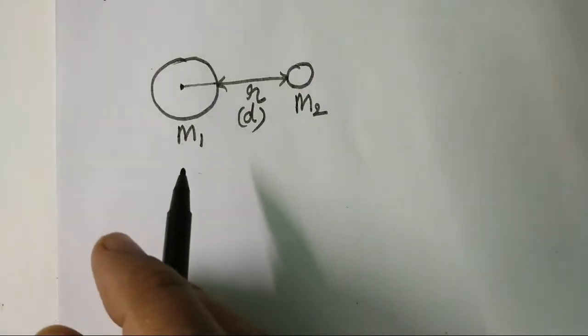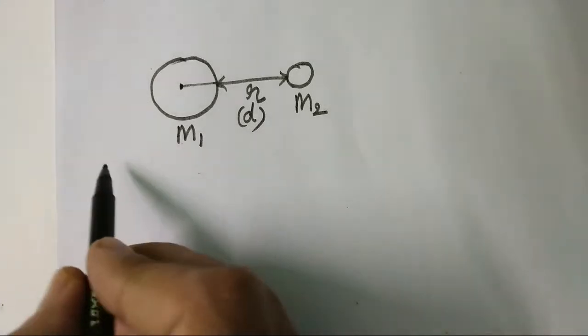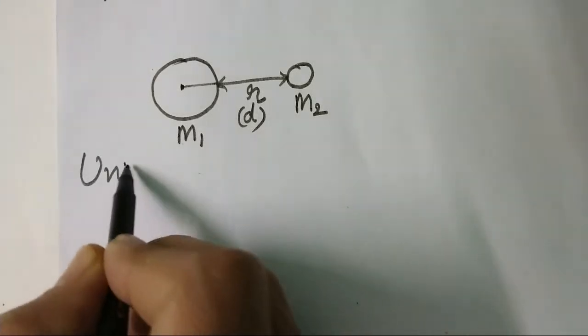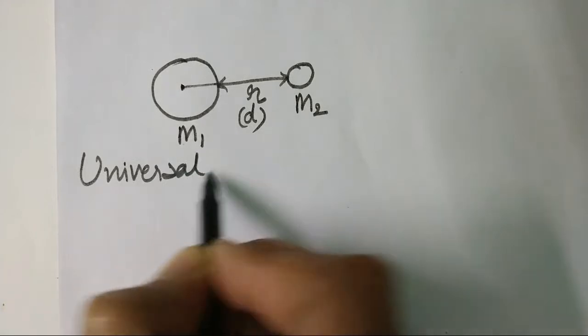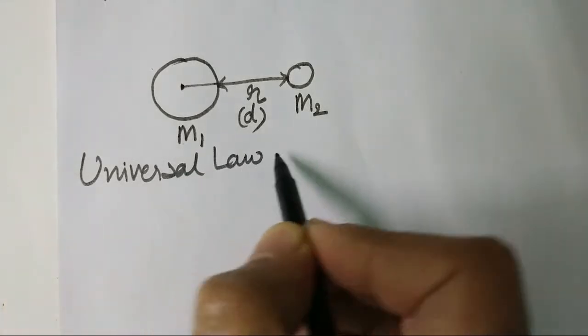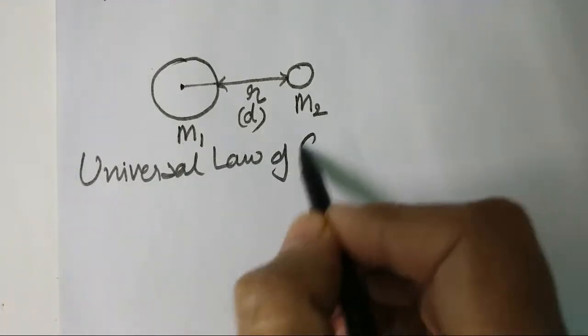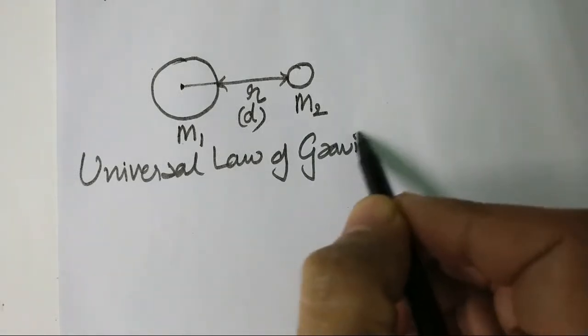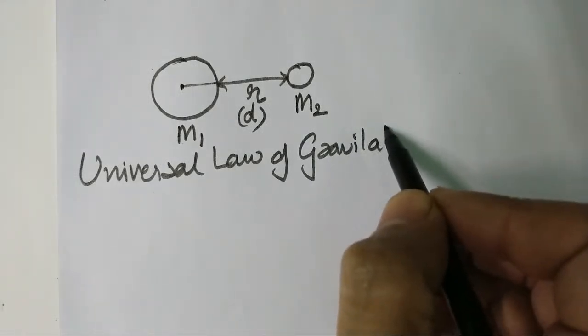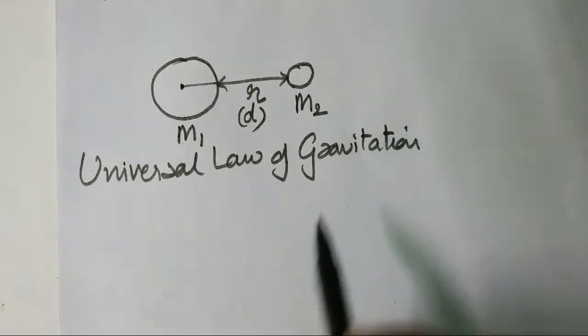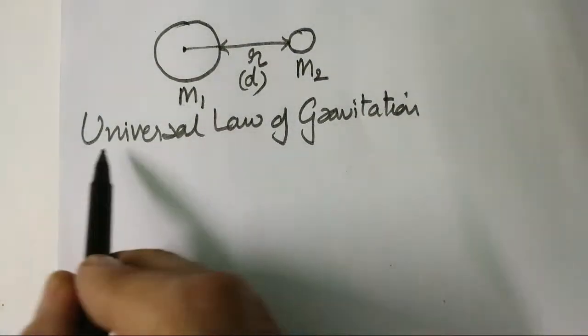Then according to the universal law of gravitation, why is it called the universal law? Because this law is applicable to every part of the universe. So it is called the universal law of gravitation.